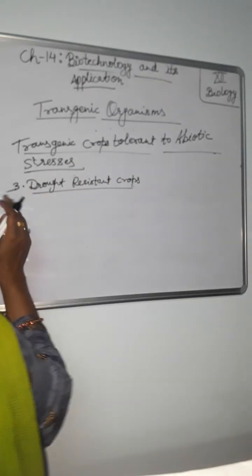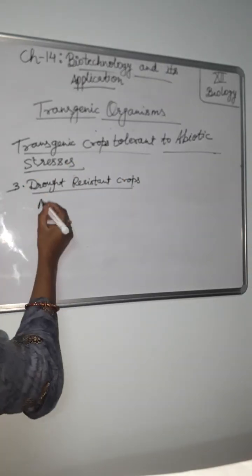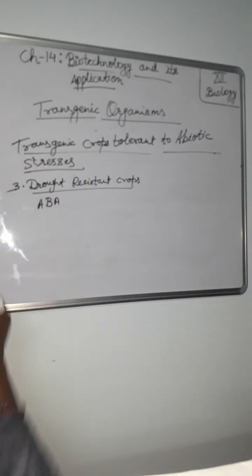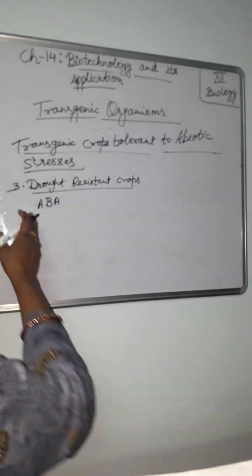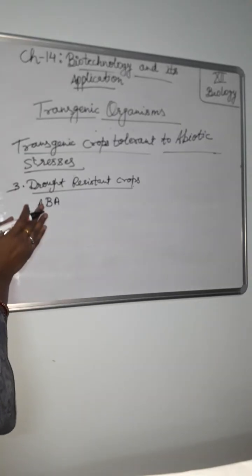The plant hormone ABA regulates the plant's adaptive response to environmental stresses such as drought and salinity.